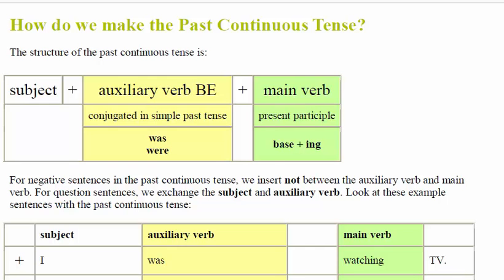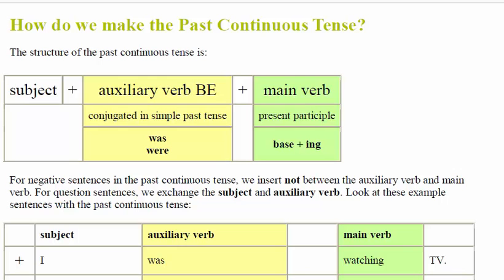Yes. Now what happens for the negative sentence? We insert only not between the auxiliary verb and the main verb. There is no other confusion, there is no difficulty at all. We only add not between the auxiliary verb, which is was, and the main verb, which is base plus ing. Along with this, we only add negation in between them.